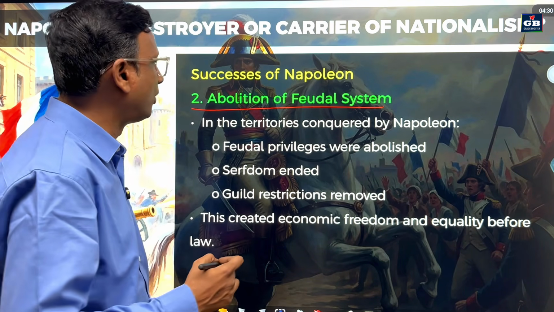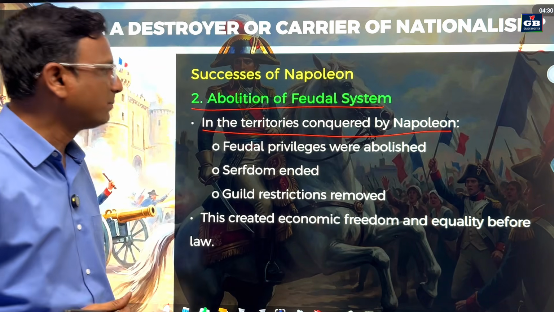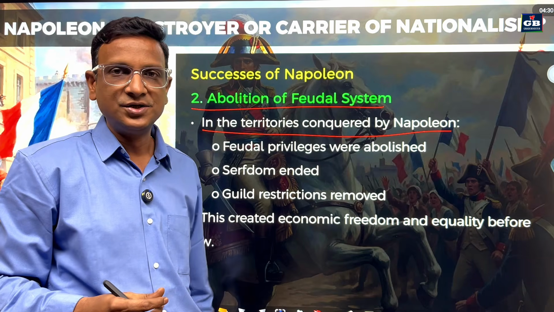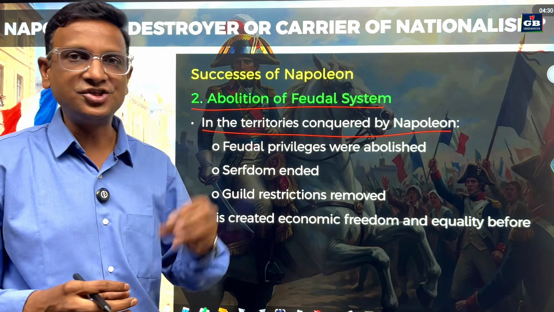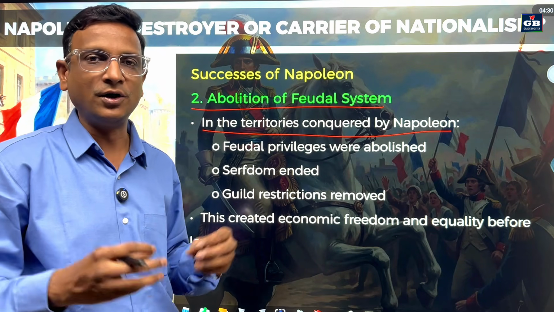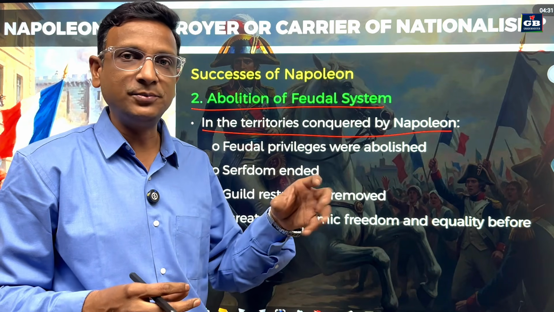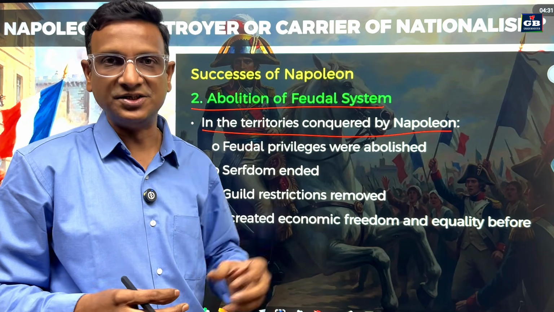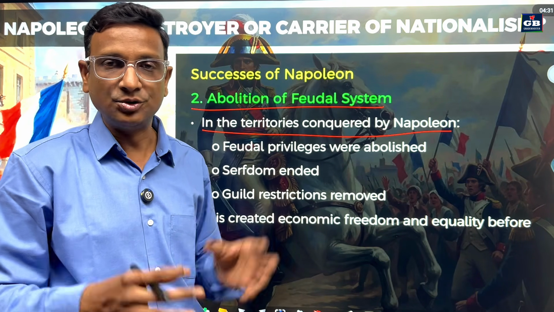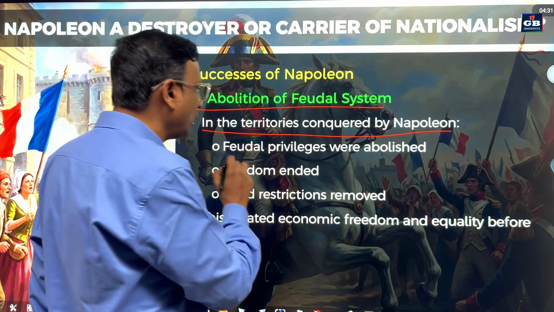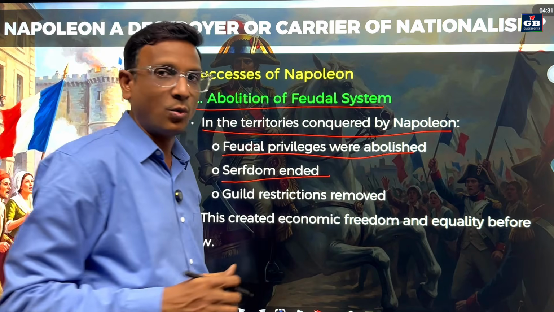So what is this abolition of the feudal system? In the territories conquered by Napoleon, feudal privileges were abolished. There used to be privileges for some classes in society, the rich class, landlords, the lords and those who are nobles by birth. These people used to have higher privileges, more priorities, and exemption from taxes. These kinds of feudal privileges were abolished. Next, serfdom ended. What is serfdom?